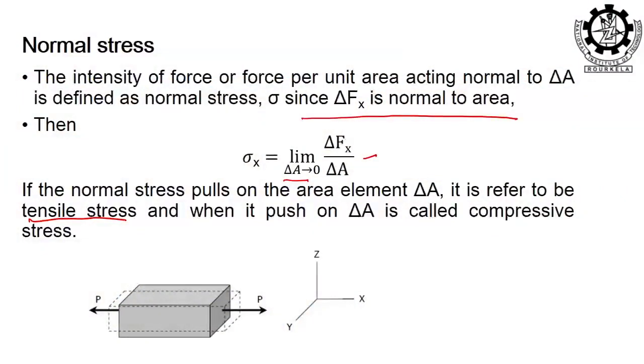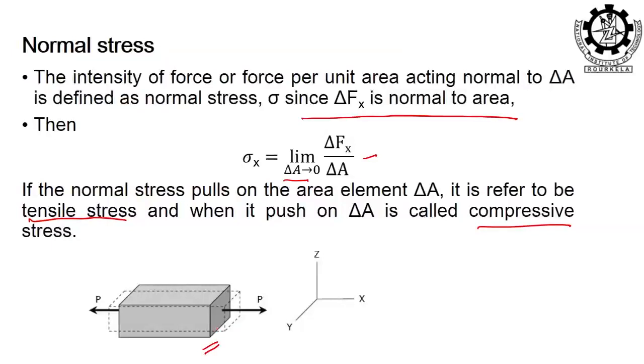This is because the tensile load is trying to elongate the body, and the compressive load is trying to compress or bulge the body. So accordingly it has been shown as the dotted line in this figure; the dotted line shows how the body is going to elongate.